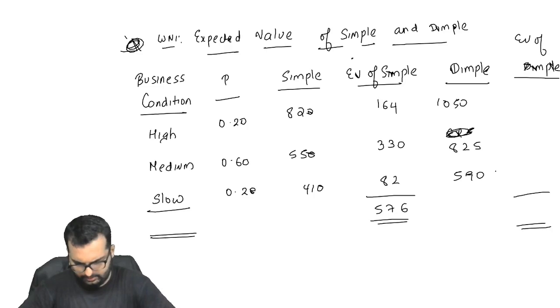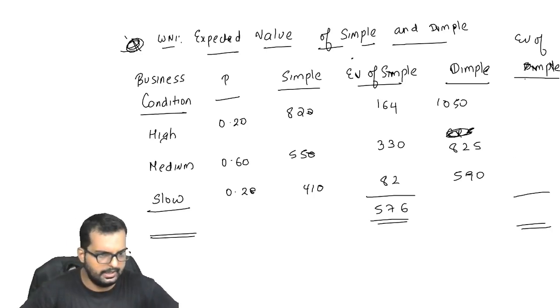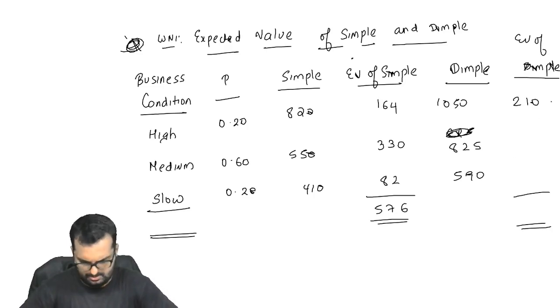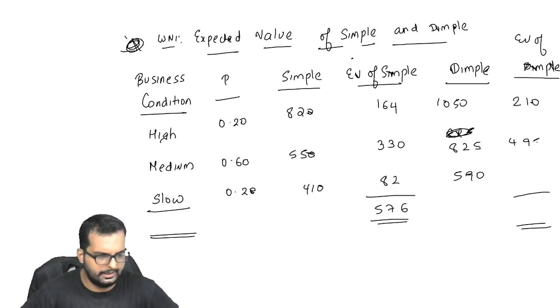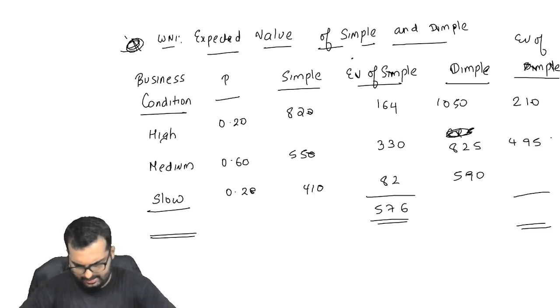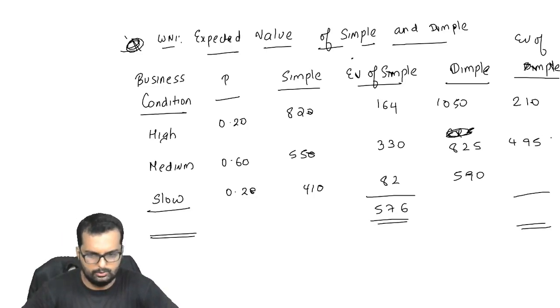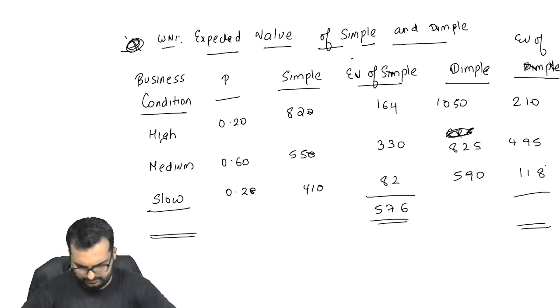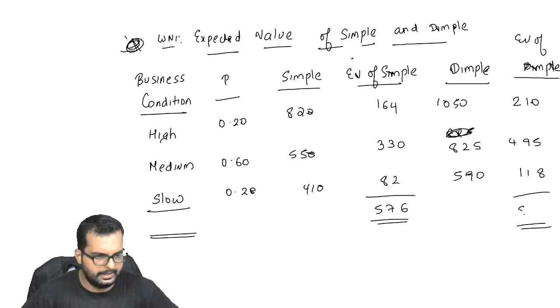So 1050 into 0.2 will be 210. Okay. 825 into 0.6 will be 495. Okay. And the last one, 590 into 0.2, will be how much? 118. So 823.